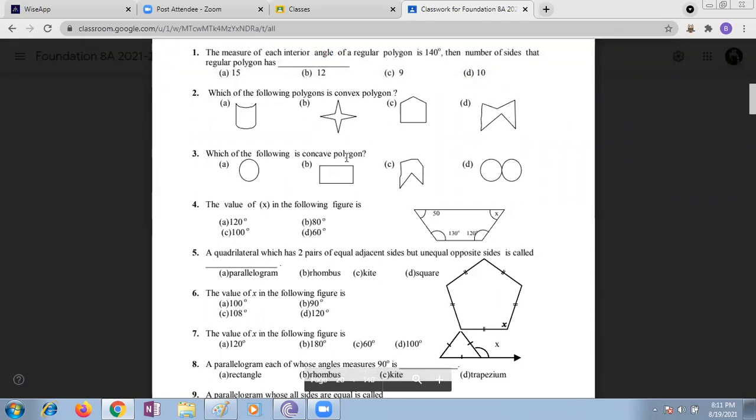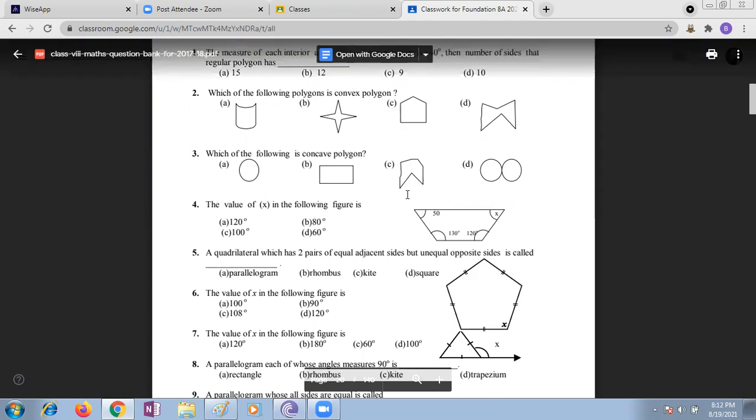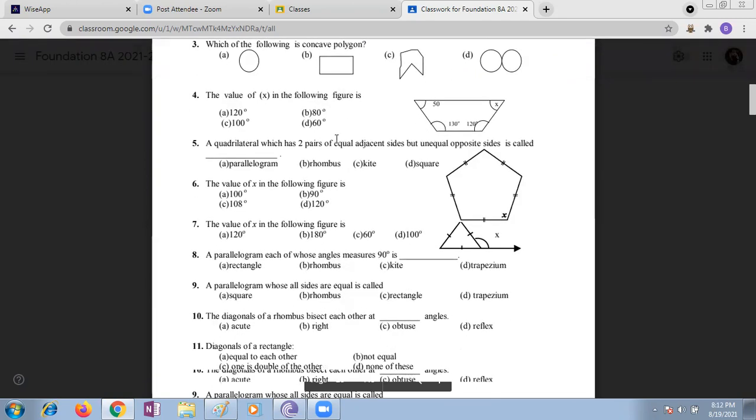Next, which of the following is a concave polygon? Caves are there in option C. Rest all are not polygons. Why? Because it is a circular region. This is a polygon, this is not a polygon. Only concave means option C.